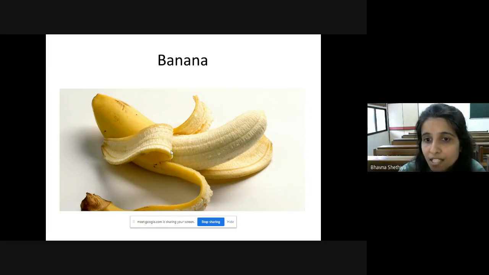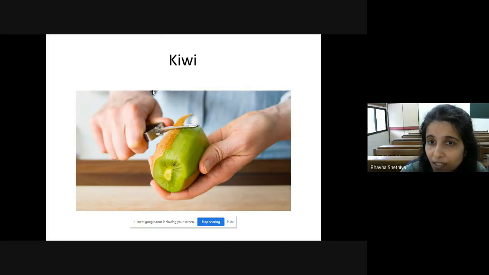Now first is banana. Can you see the banana here? Yes, it contains lots of fiber, right? And it is sweet in taste. So this is the banana that we have to peel off. Now the next fruit is kiwi.